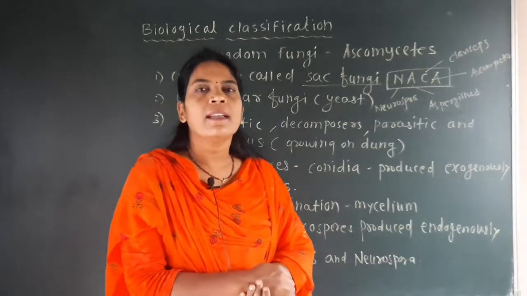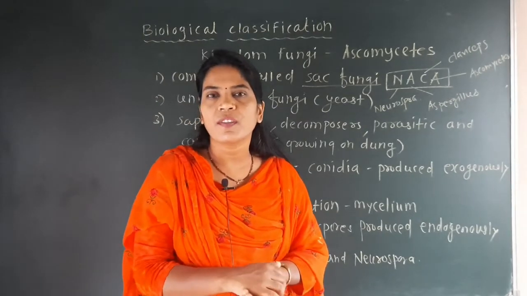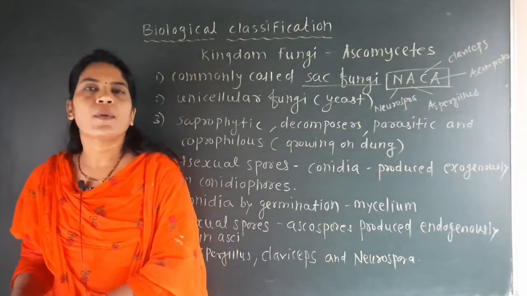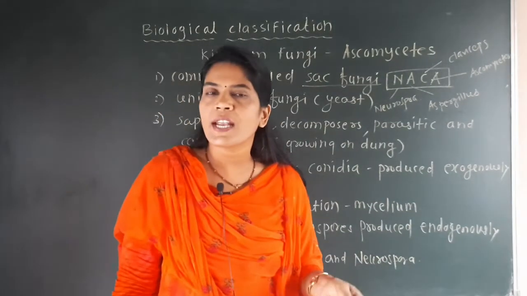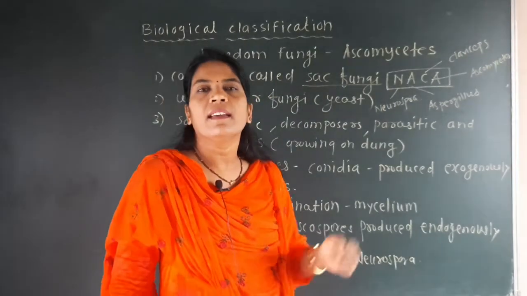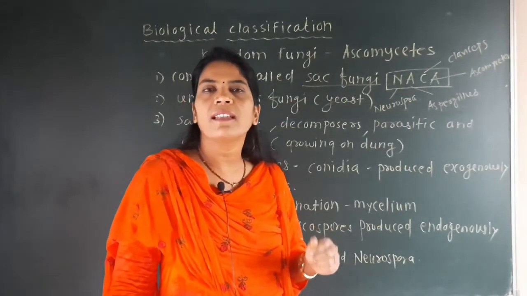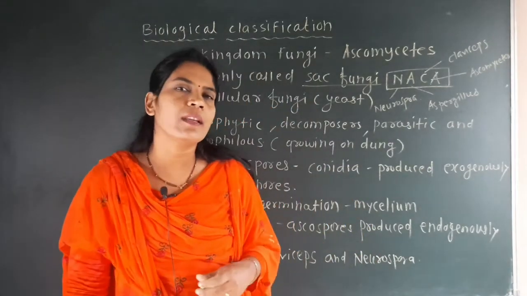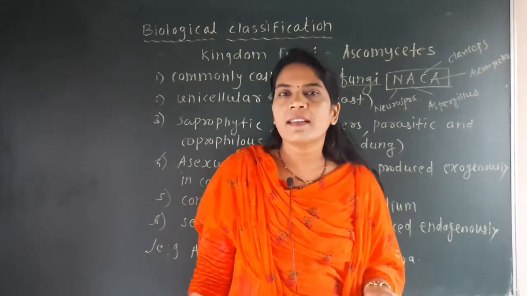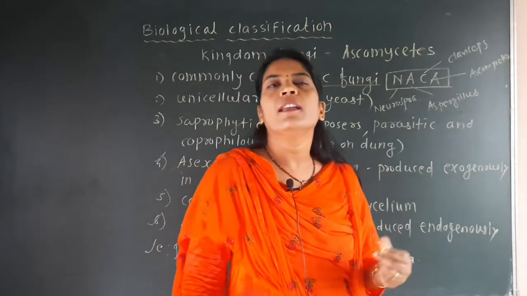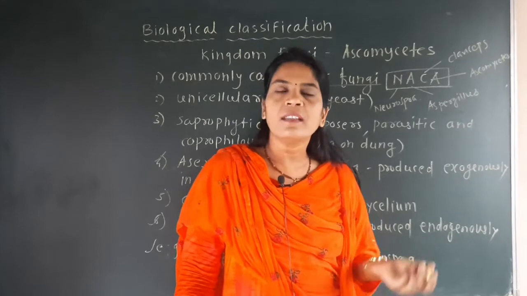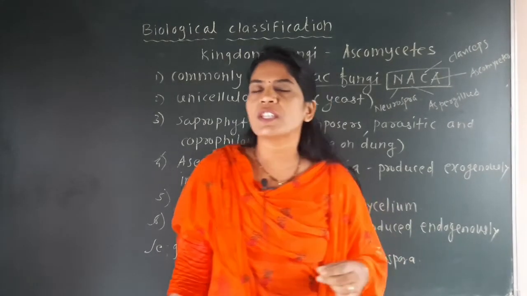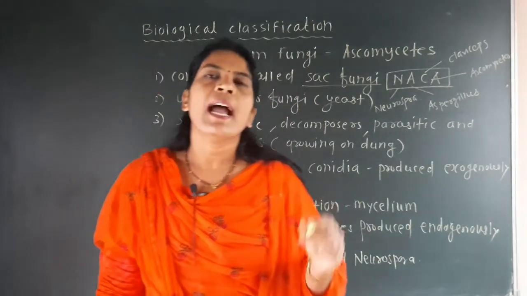You should know the first characteristics we discussed about fungi: fungi are heterotrophic organisms. They are found everywhere, in air, water, soil, on plant bodies and animal bodies. The body of the fungi is made up of thread-like structures that we call hyphae. These hyphae aggregate together and form the mycelium structure. Mycelium may be septate or aseptate. They show coenocytic condition. These fungi may be parasitic, saprophytic, or show symbiotic association either with algae or the roots of higher plants.